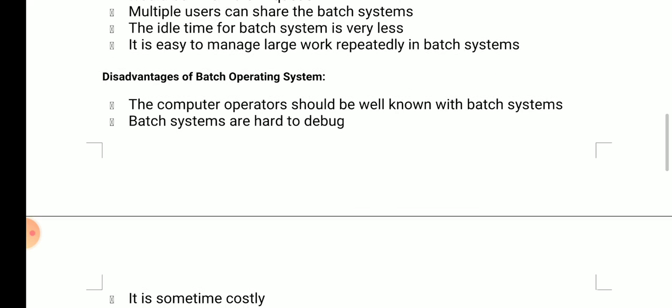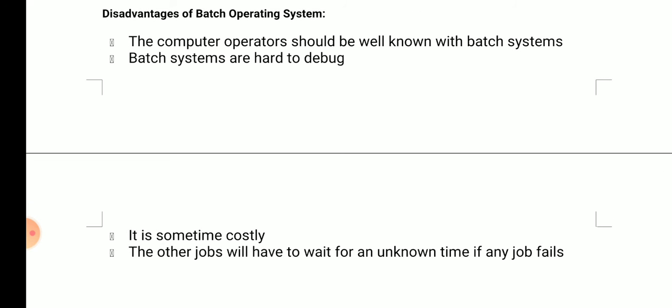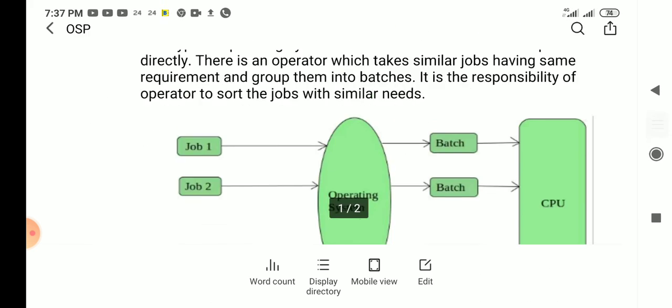Then we have the disadvantages of batch operating system. As you know, in a batch operating system most of the work is performed by a computer operator, so the computer operator should be well versed with the batch system. In a batch system, it becomes difficult to debug, and it is costly. The last disadvantage of batch operating system is that the job will have to wait for an unknown time if any job fails. So these are a few disadvantages of batch operating system.